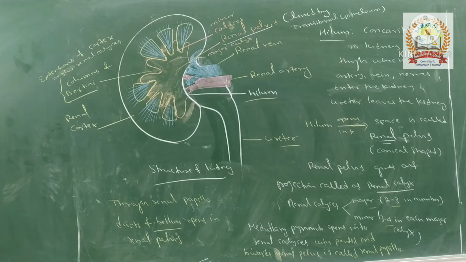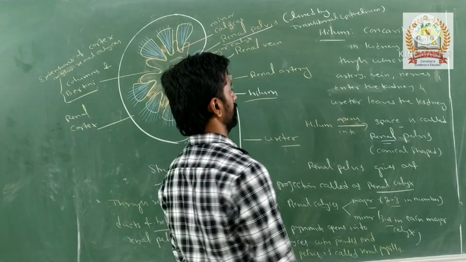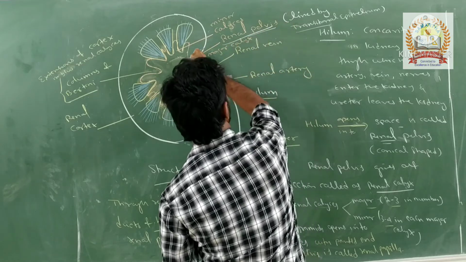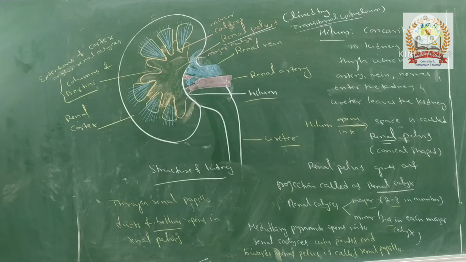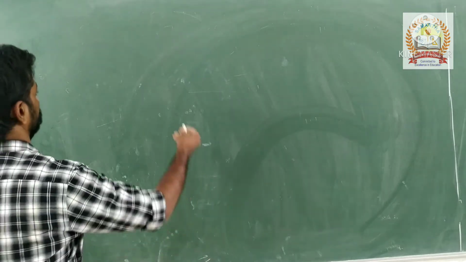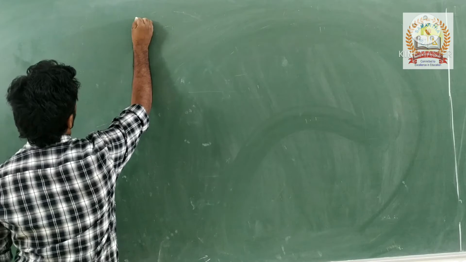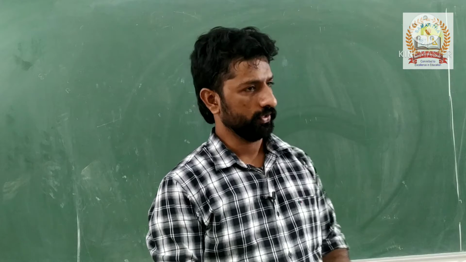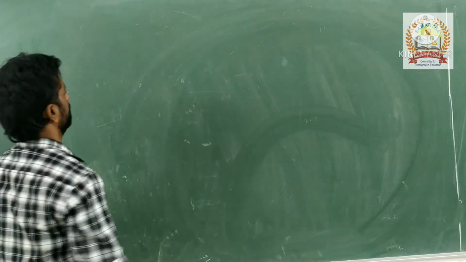You know that transitional epithelium is present in the urinary bladder. Apart from that, it is also present at the renal pelvis. So the renal pelvis is lined by transitional epithelium. The next structure is the nephron. Before discussion of the nephron, we need to discuss ureters and then the urinary bladder. Let's discuss the ureter now.